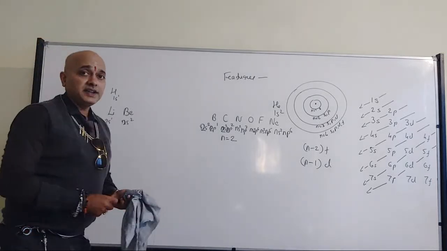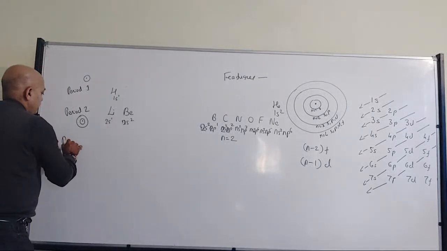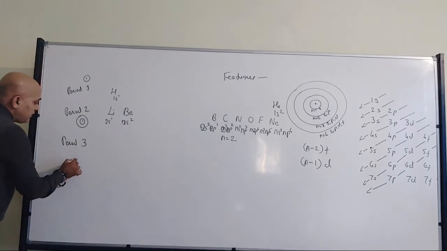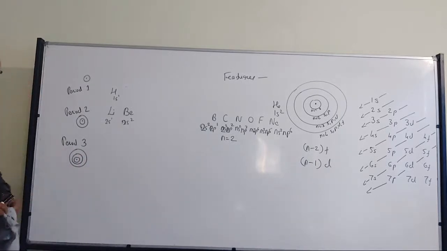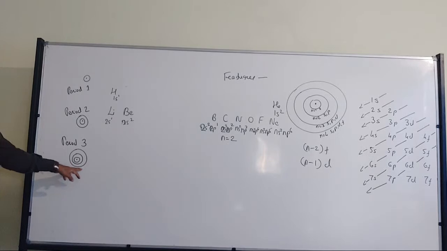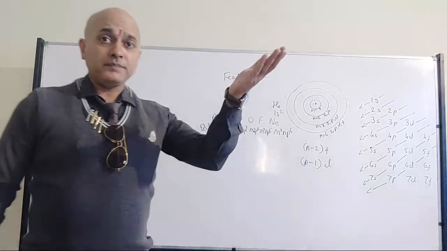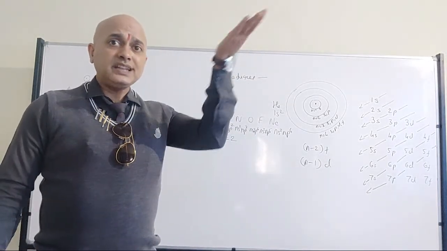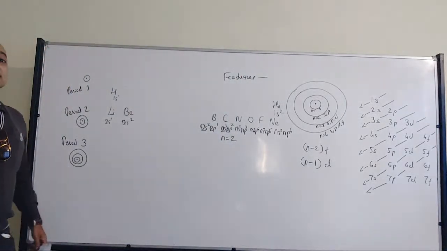Now in the same way, if I go with period number 3, that means I will be talking about energy level 1, energy level 2, energy level 3. Right? So I am entering into energy level 3. Each period I am taking one step up with respect to the energy level.